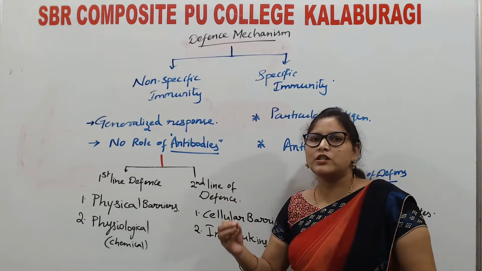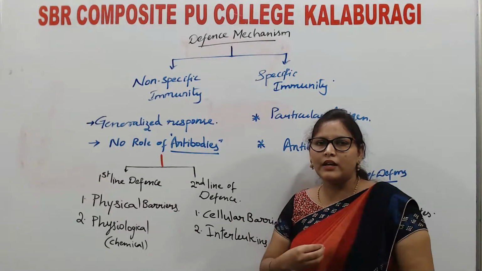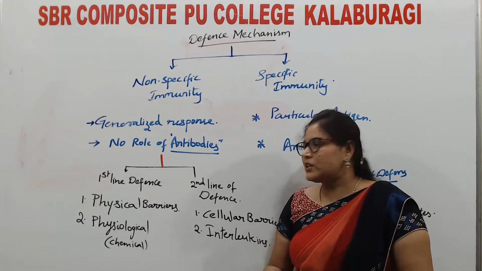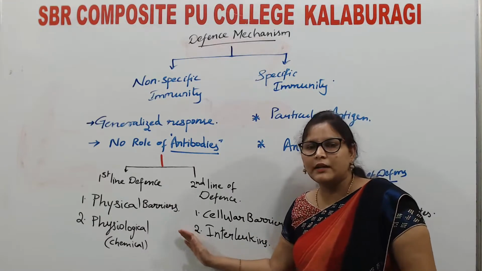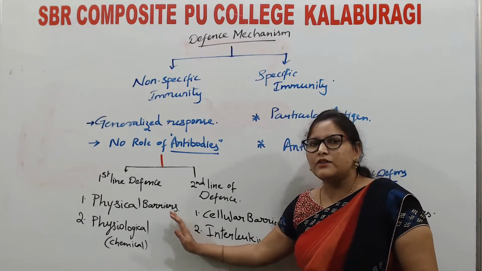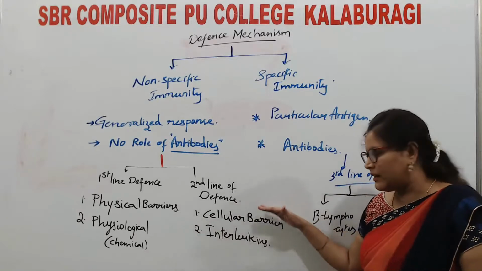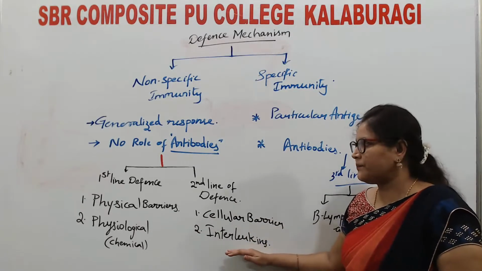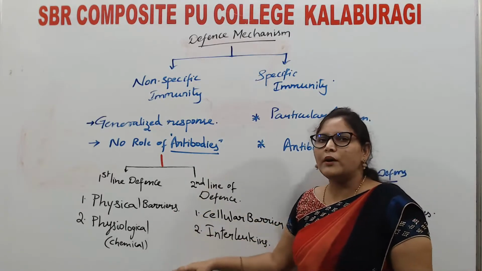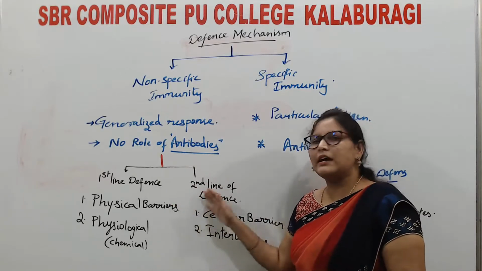That means a pathogen, if it wants to enter into our body and proliferate an immune response, then it has to cross certain barriers. Those barriers are physical barriers, physiological barriers, cellular barriers, and interleukins. On what basis have they classified the first line and second line?